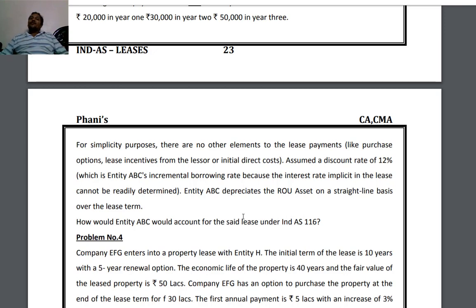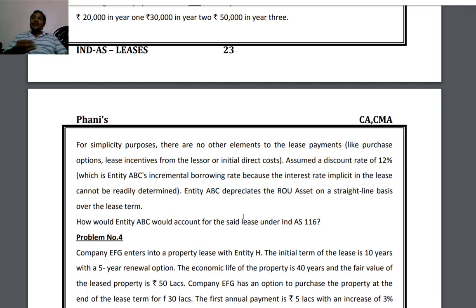Any payment made to the lessor before commencement of lease, if you as a lessee paid any amount to the lessor, that also we have to consider, because ultimately we have paid it.